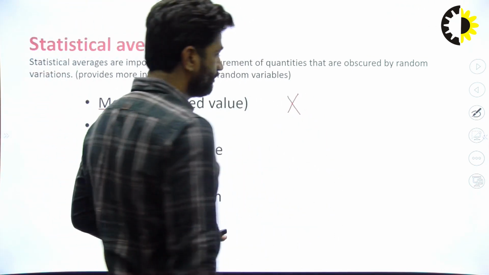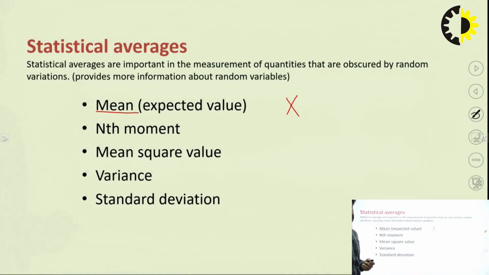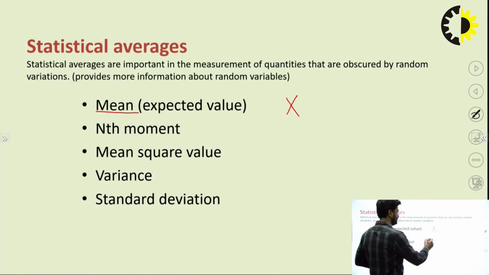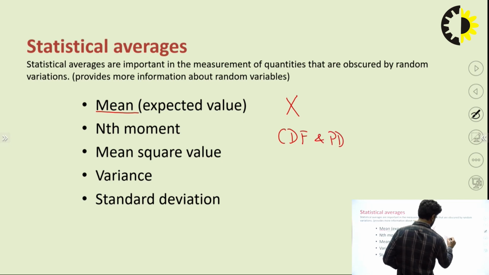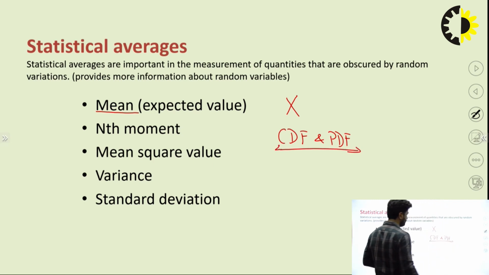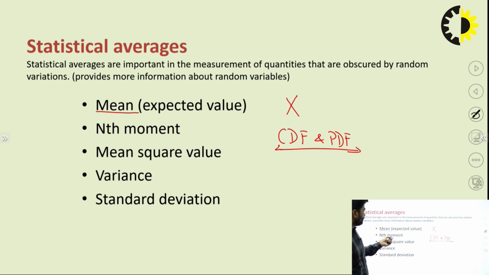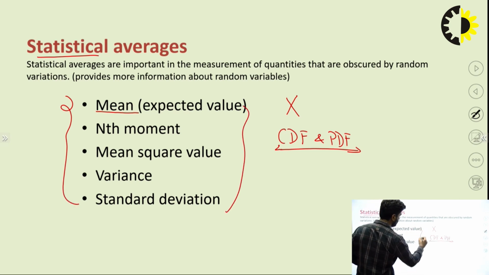It can take values from the sample space, and we have also discussed CDF and PDF. That will help us to analyze the random variables. Further, statistical averages help us to do further analysis of this random variable.